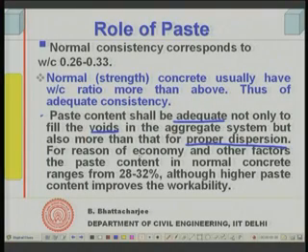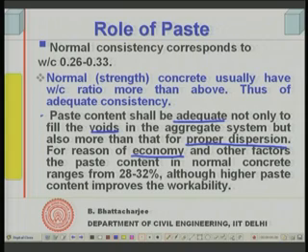But for reasons of economy, and of course factors like shrinkage, we can't have too much paste content. A high paste content is good, because it will give me a workable system, but cement is the costliest material in normal strength concrete compared to coarse aggregate, fine aggregate and water.